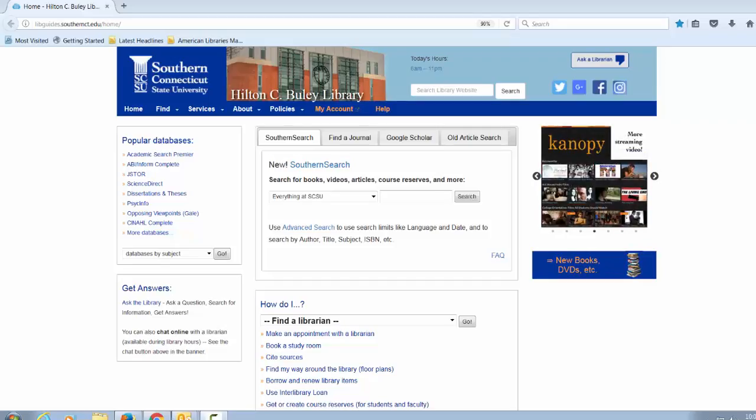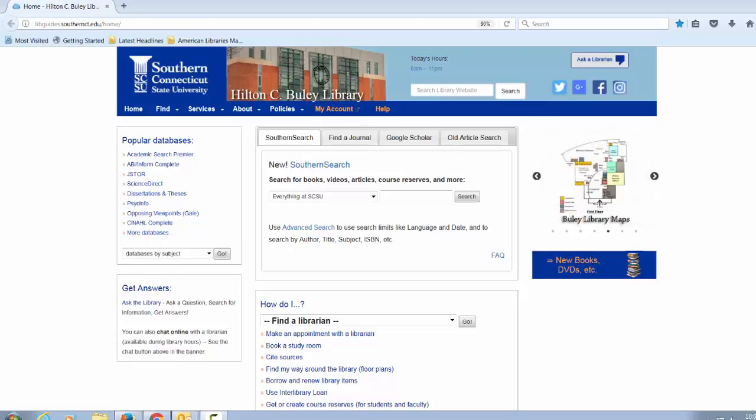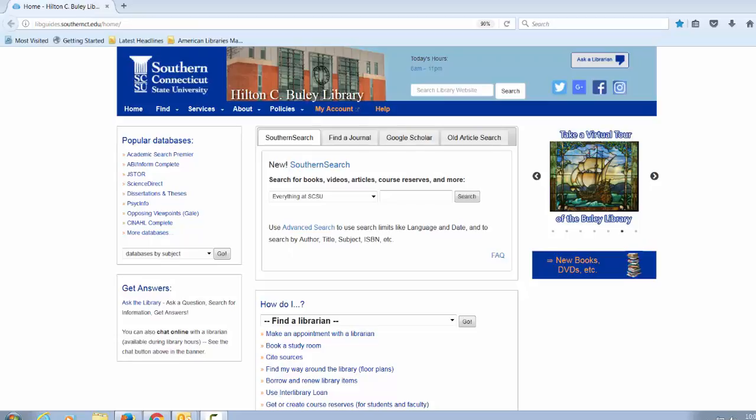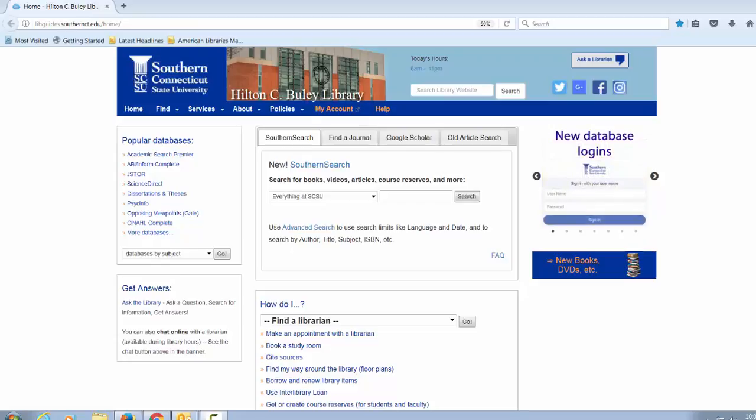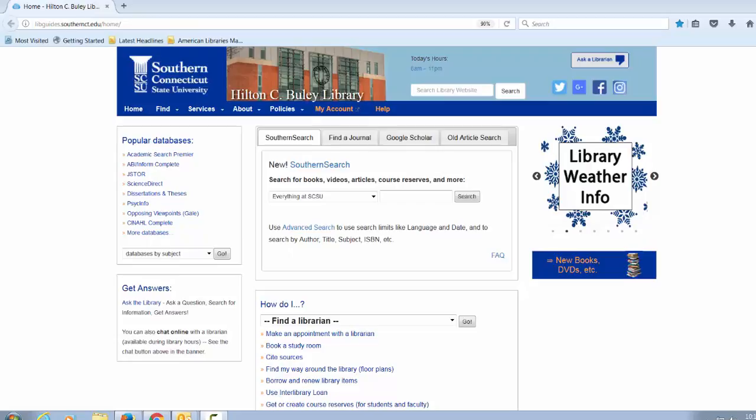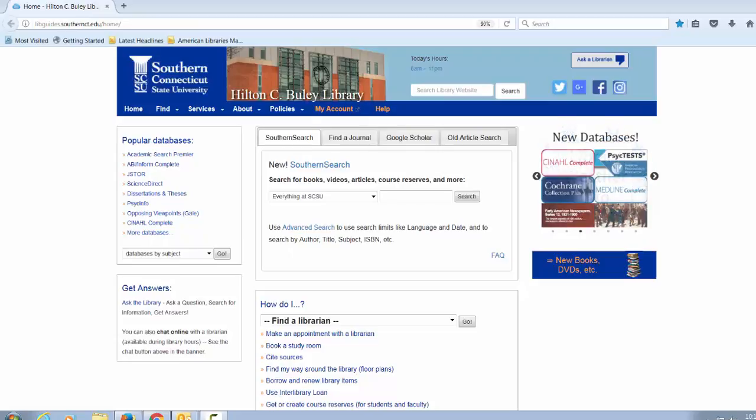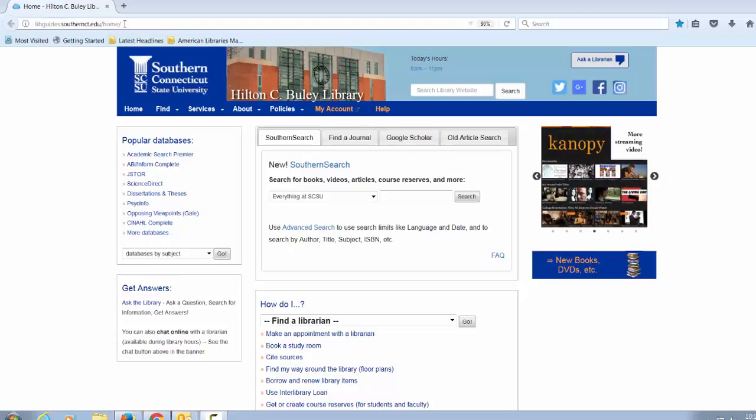Welcome to the Southern Search Basic Tutorial, which will show you how to effectively find books, articles, ebooks, media, and other sources, how to request items from another library in the Connecticut State Colleges and University Consortium, how to save, print, and email records, and where to get additional help. Here is the address for the library homepage.